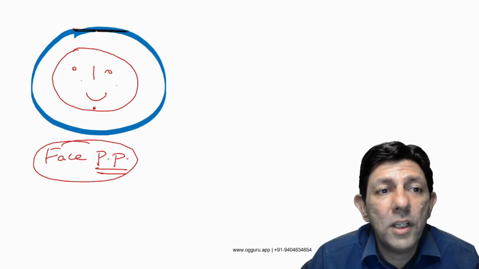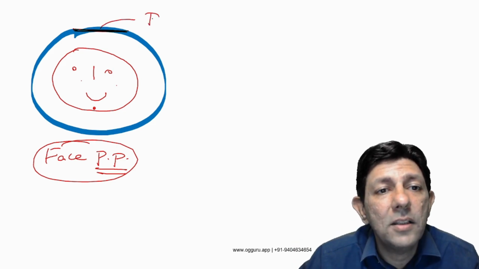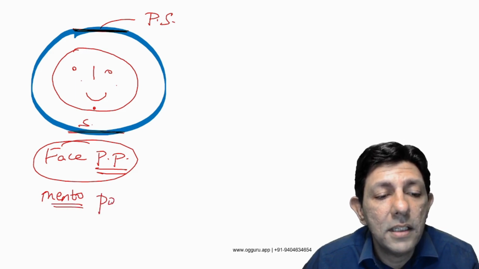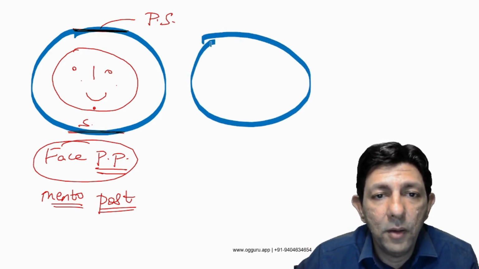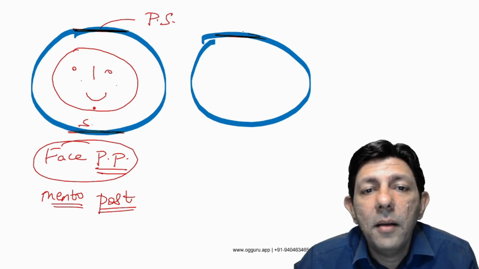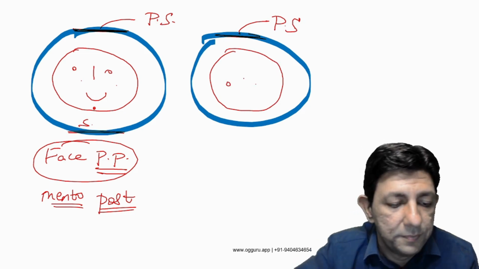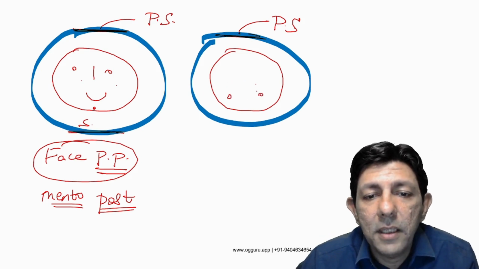Face presentation could be mento anterior or mento posterior. What does that mean? Sir, this is the pubic symphysis. This is the sacrum. So when the mentum is towards the sacrum, this is mento posterior face. This is mento posterior. What will happen in mento anterior? Same thing, only the mentum will now be towards the pubic symphysis. So please keep in mind, in mento anterior, eyes will be here, nose will be here, mouth will be here, and this. So just look at the mentum.